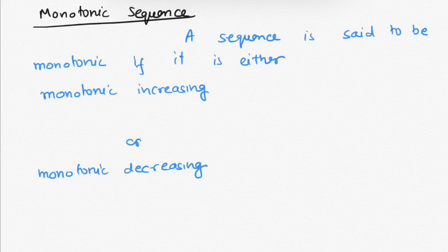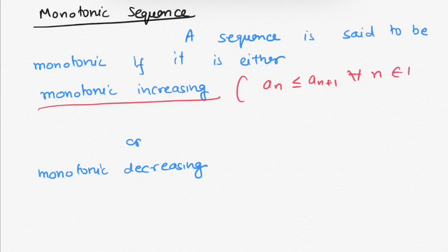A sequence is monotonic increasing if an is less than or equal to an plus 1 for all n belonging to natural numbers, that is, a1 is less than or equal to a2, less than or equal to a3, less than or equal to a4 and so on.